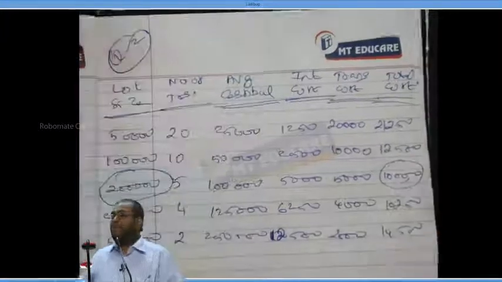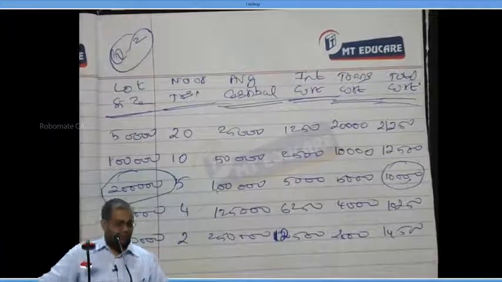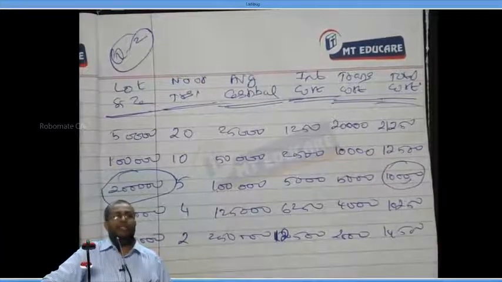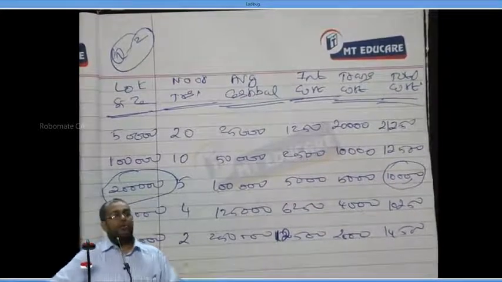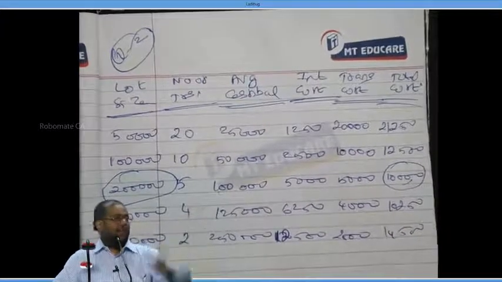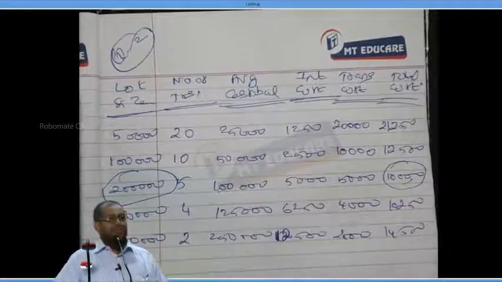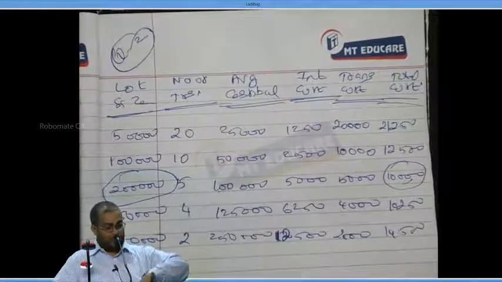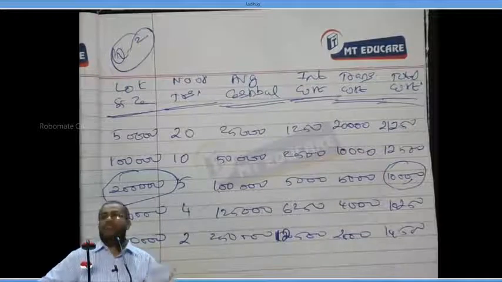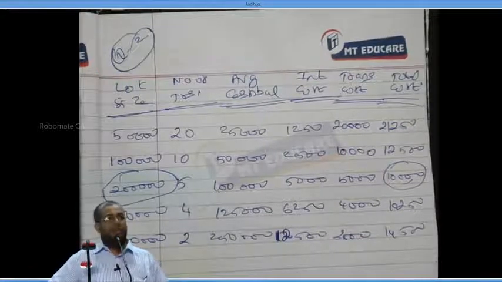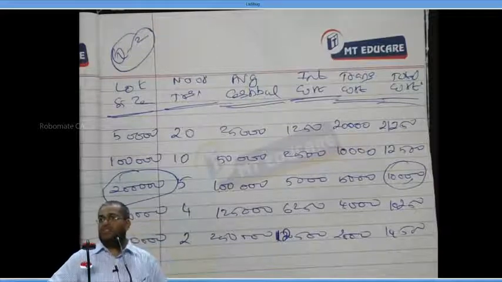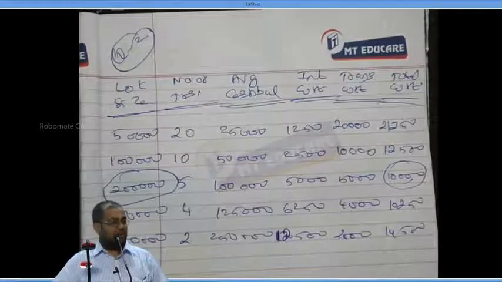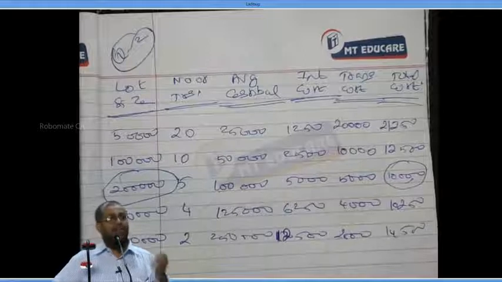Write down: optimum lot size is equal to 2 lakhs, since the total cost is lowest in this lot.